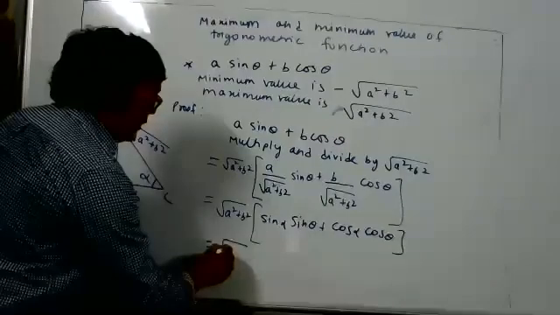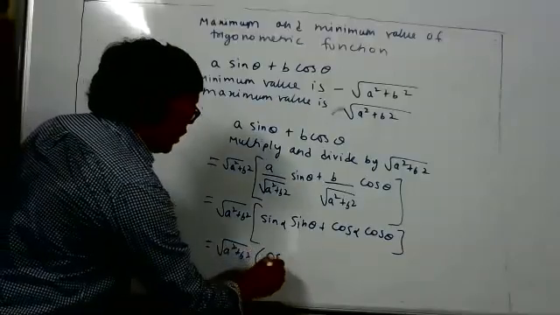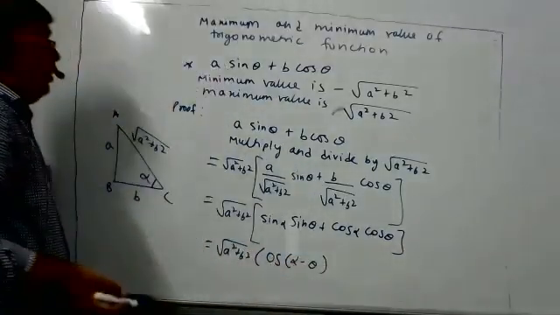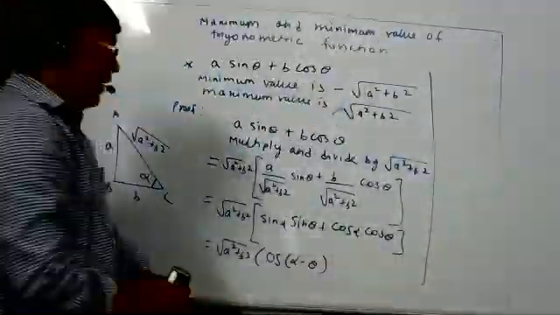Yes, sir. Whose cos formula? Cos A minus B. Very good. So it is square root A square plus B square times cos alpha minus theta. This is an important result. Correct now? Now tell me, student, what is the maximum value of cos alpha minus theta?